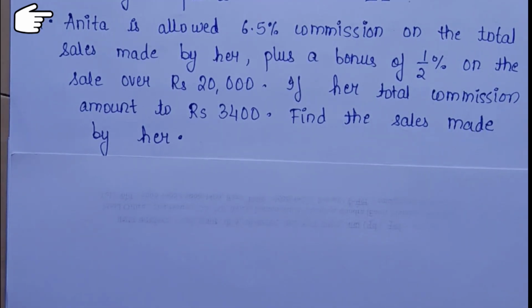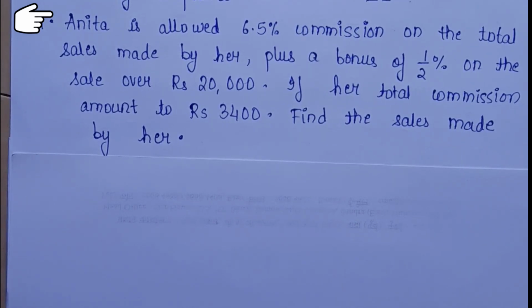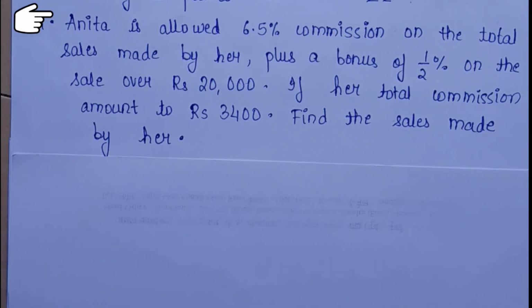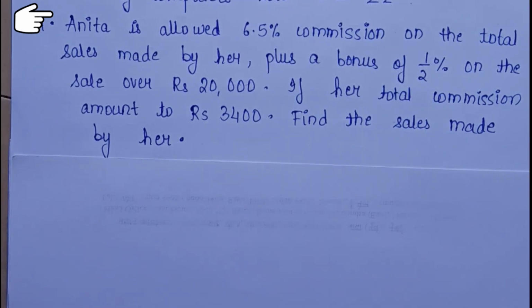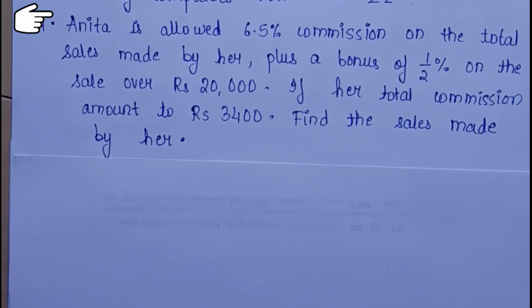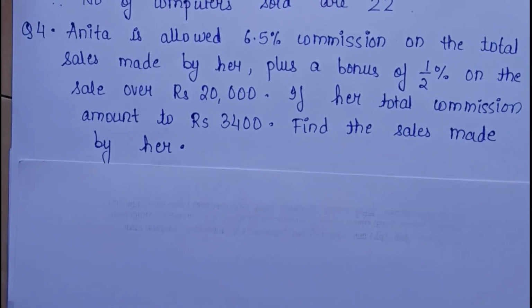The question was, Anita is allowed 6.5% commission on total sales made by her plus a bonus of 0.5% on the sales over 20,000. If her total commission amounts to rupees 3,400, find the sales made by her. Okay, so we proceed to the solution.